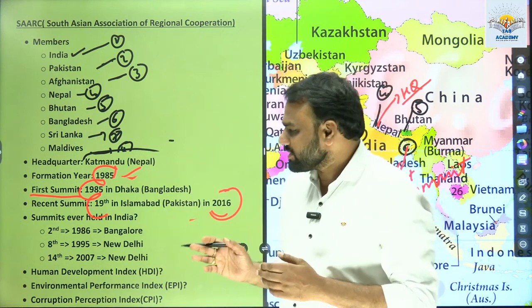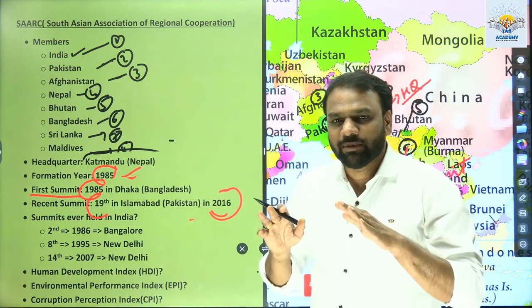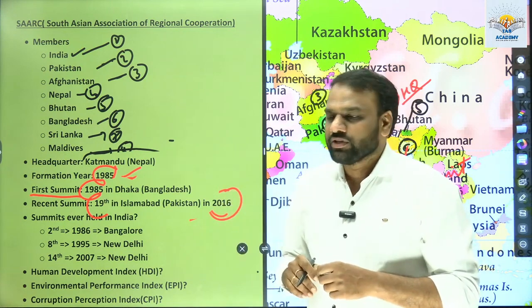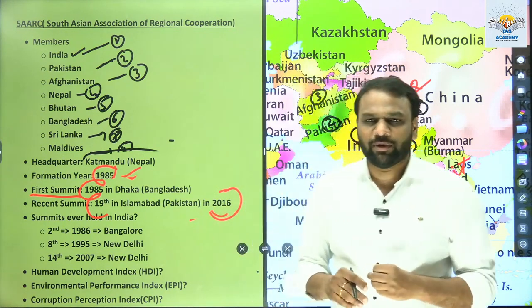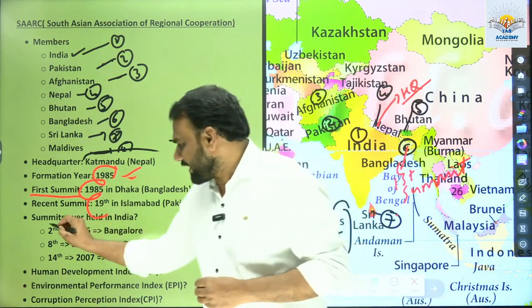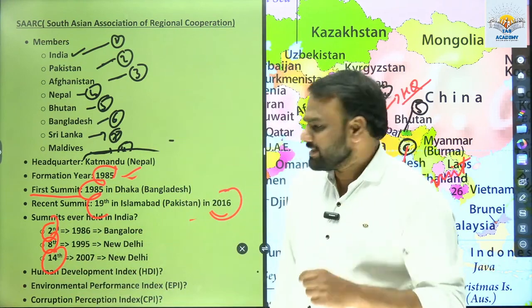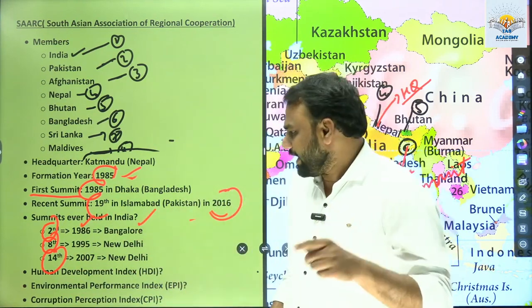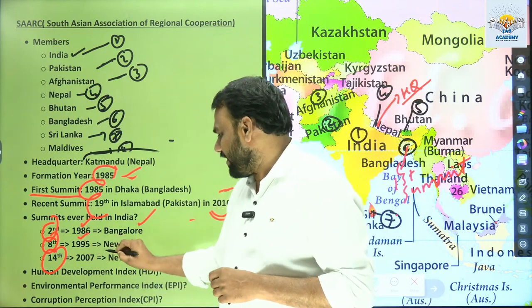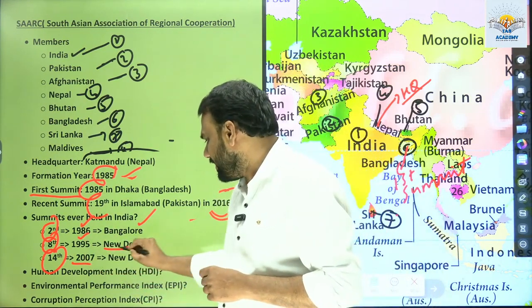Apart from this, what other information is important? We need to ask ourselves whether any summits have taken place in India. When we search for this, we get to know that there are totally 3 summits which have taken place in India: the second summit, 8th summit and 14th summit. The second summit was held in 1986 in Bangalore. The 8th summit was held in 1995 in New Delhi. The 14th summit was held in 2007 in New Delhi.